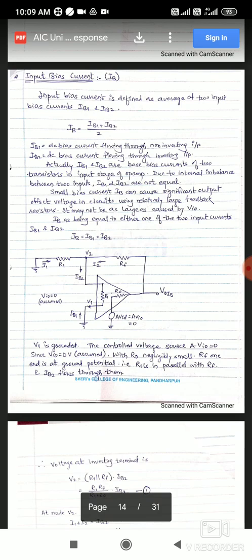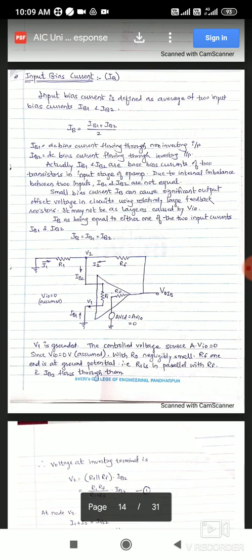Input bias current is defined as the average of two input bias currents IB1 and IB2. So IB is equal to IB1 plus IB2 divided by 2. This is the average.